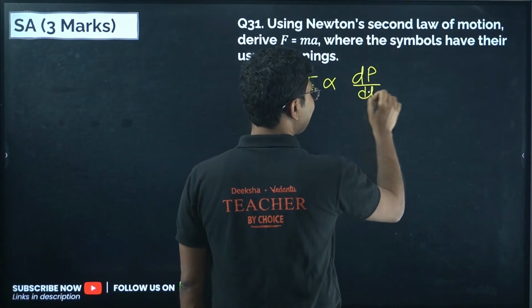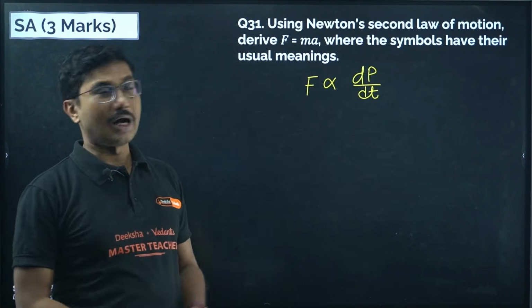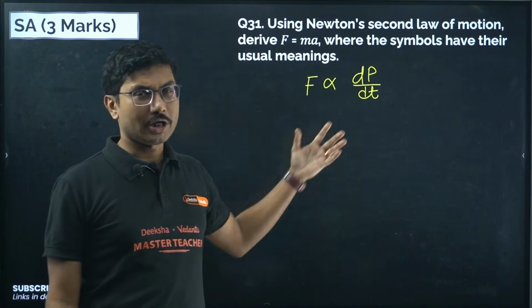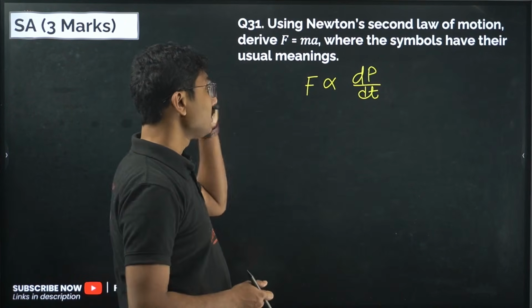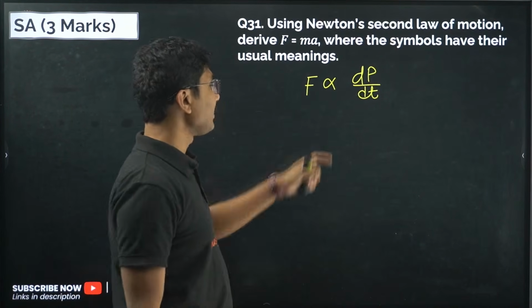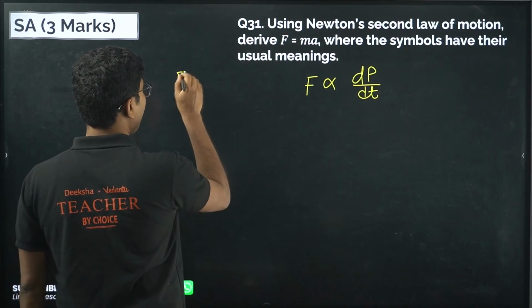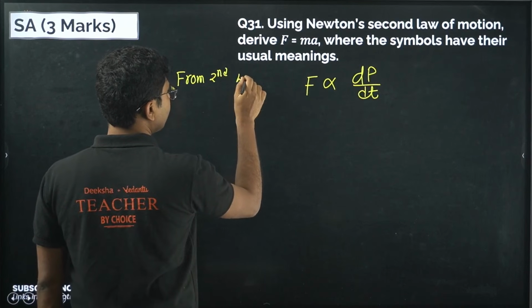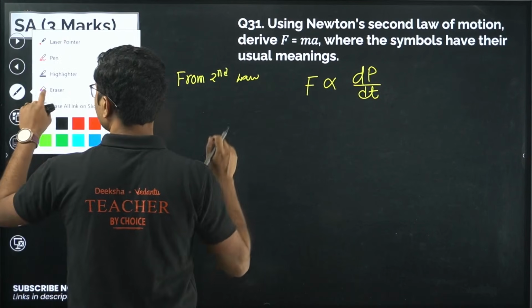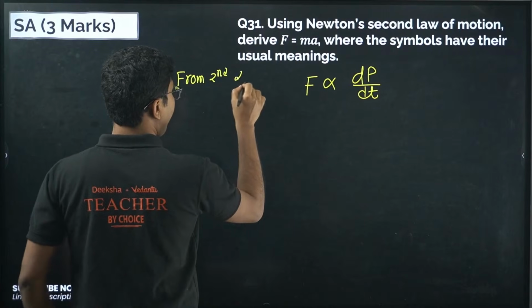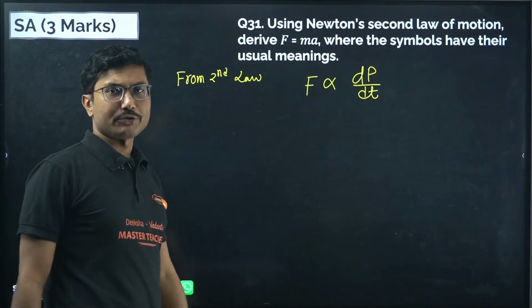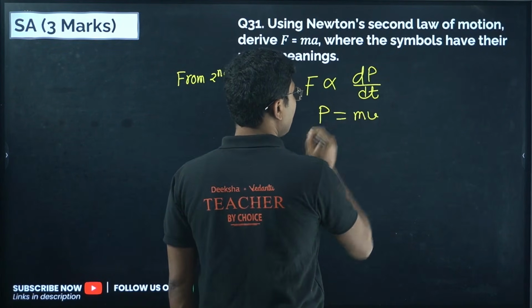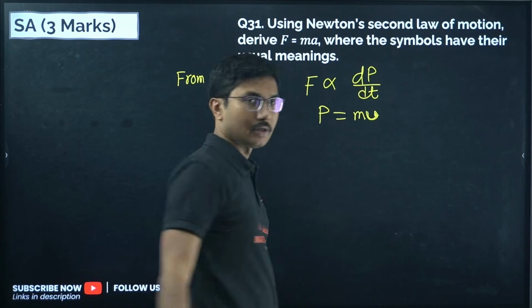Now I guess at this stage you are equipped enough to answer this question using the differentiation method. Differentiation method is short, easy and not complicated. So force is directly proportional to rate of change of momentum, that is the second law. So from the second law, we can write F is proportional to dp by dt. Now momentum is given by mass into velocity. It is a vector quantity.